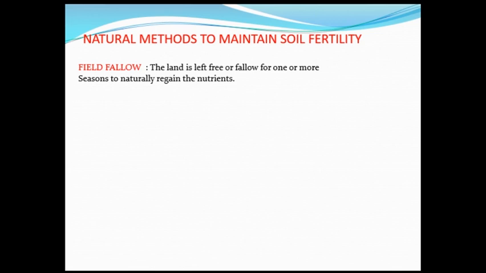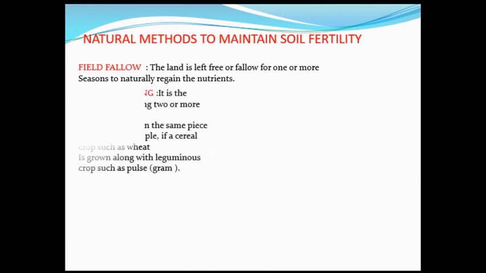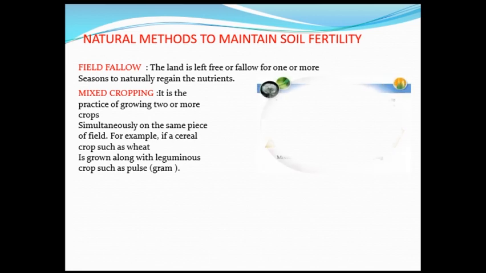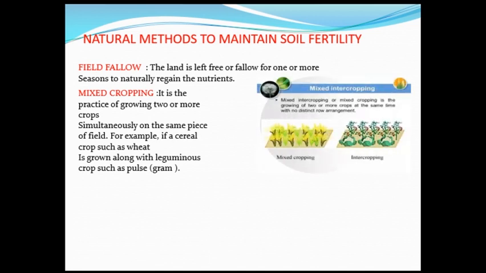Natural methods to maintain soil fertility. First, field fallow. The land is left free or fallow for one or more seasons to naturally regain the nutrients. Second, mixed cropping. It is the practice of growing two or more crops simultaneously on the same piece of field. For example, if a cereal crop such as wheat is grown along with a leguminous crop such as pulse gram.